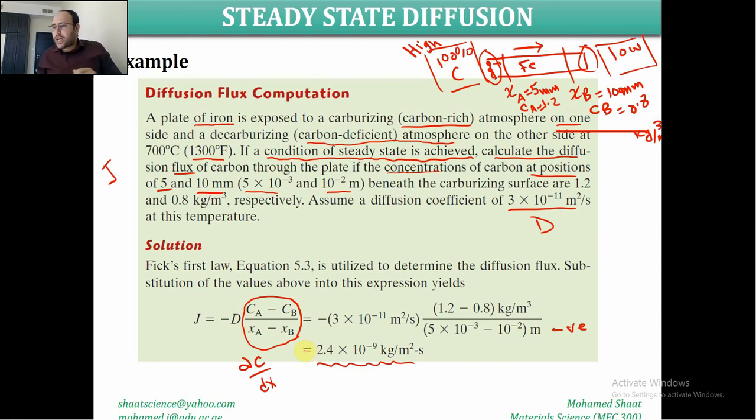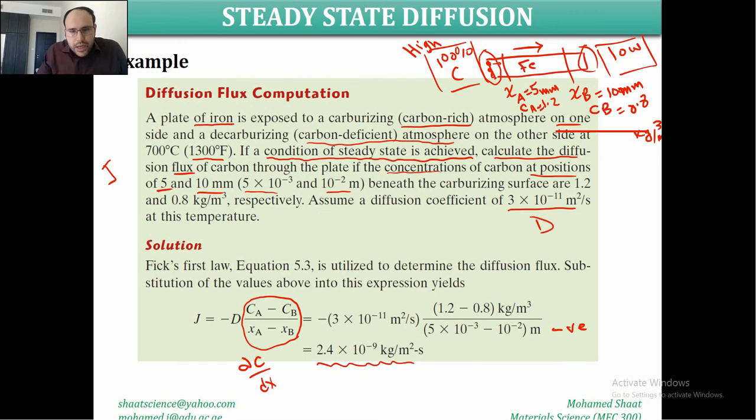So J will be negative, indicating that the direction of the diffusion will be in the negative X in case we swap the high concentration and low concentration sites. Make sense? So that's why this negative is important to plug in here, to indicate the correct direction of the diffusion of these atoms from one side to the other side. Make sense?